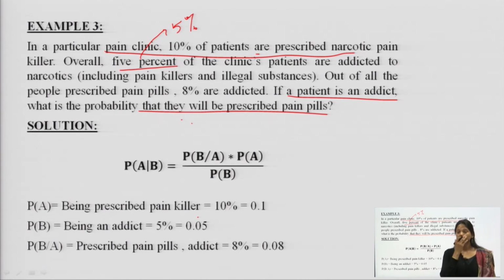That means this becomes my probability B. But they are saying out of all people prescribed pain pills, 8% are addicted. That means two things are being collectively taken: they are prescribed pain pills and they are addicted. So, this is my probability of B when A is known to me, that is prescribed pain pills plus addicted are 8% people.